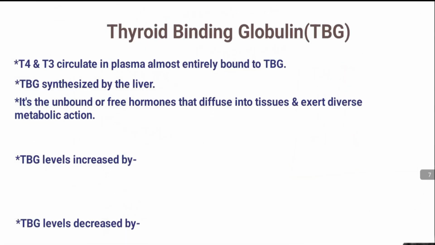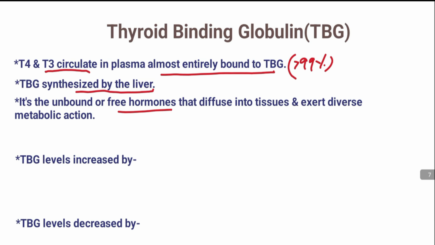The thyroid binding globulin, the TBG, is synthesized by the liver. What is its action? T4 and T3 circulate in plasma almost entirely bound to TBG. That is, more than 99% of T3 and T4 are bound to TBG, which is produced by the liver. It is the unbound or free hormones that diffuse into tissue and exert their metabolic action.